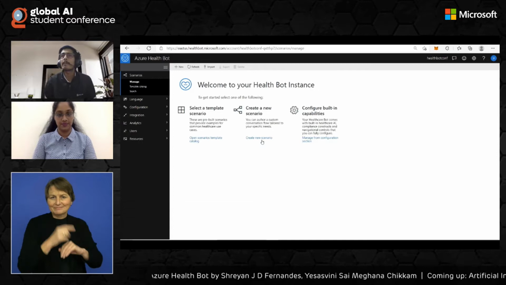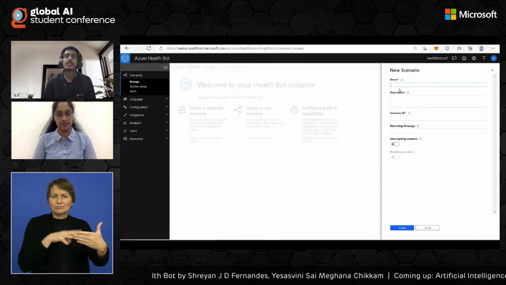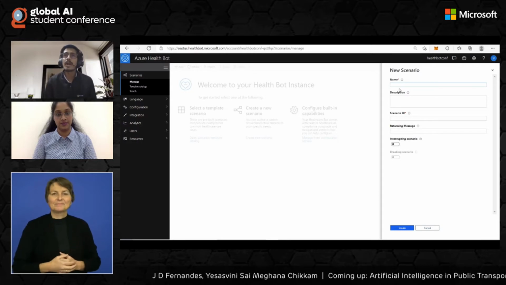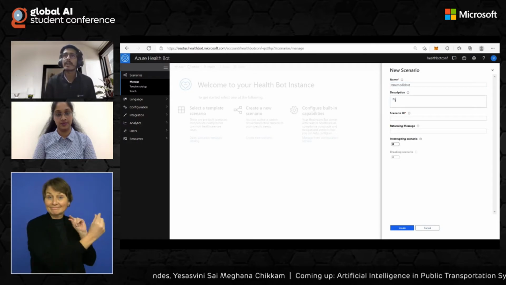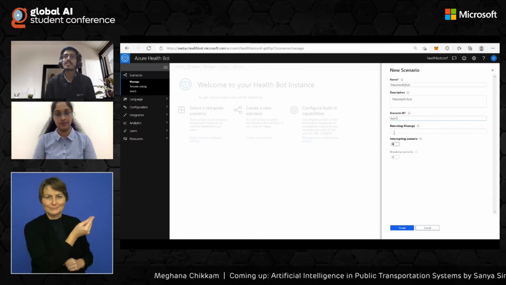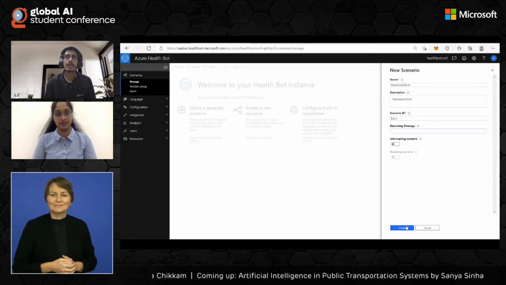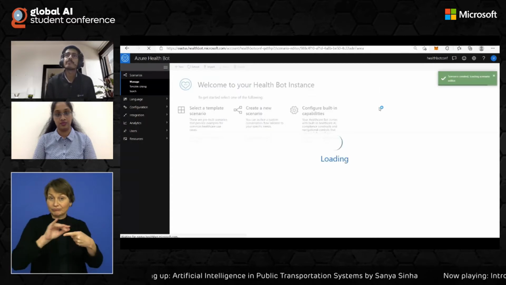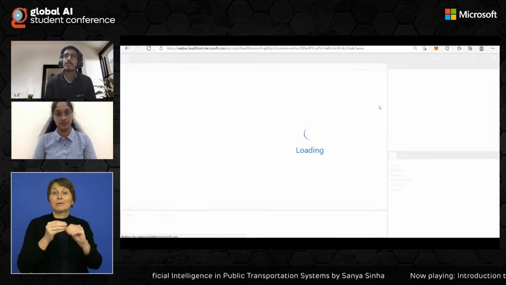We'll be basically building a paramedic bot, which will take in the vitals and other information from the user. So in this new scenario, I'll give a name like, let's say, paramedic bot, and give a suitable description. The scenario ID is unique. So this is something that will refer to your scenario once it's created. Once that is done, click on create, and now it will take some time to provision.